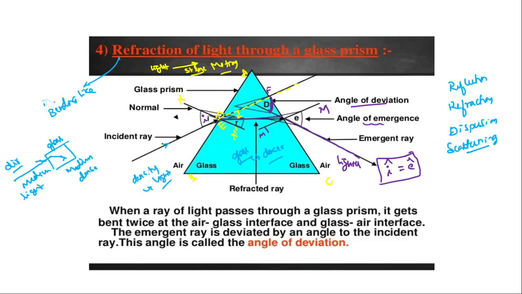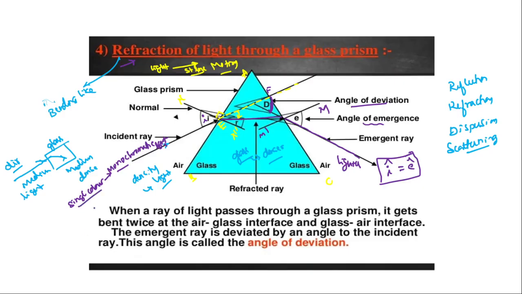When a monochromatic light passes through this prism, the refraction phenomenon takes place. Monochromatic means single color: mono means single, chromatic means color.